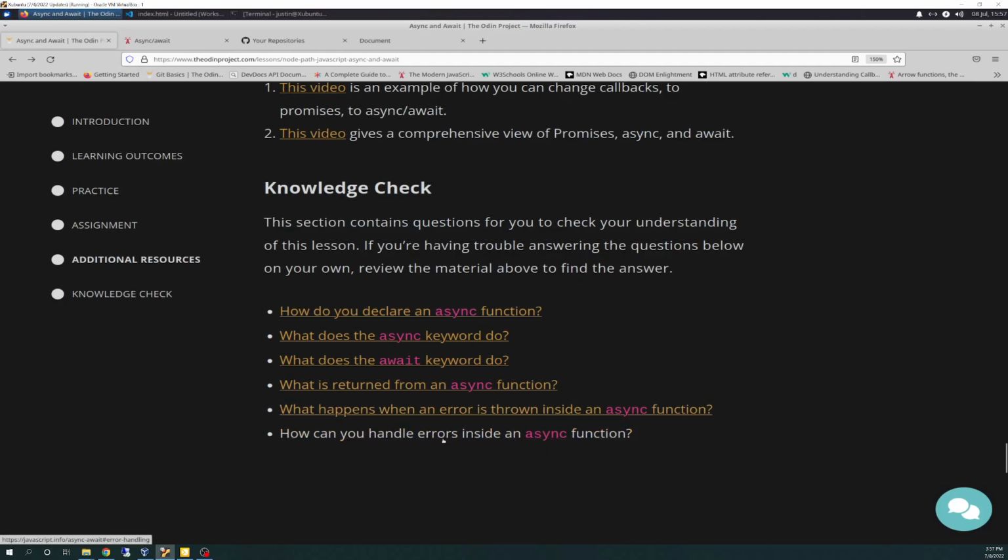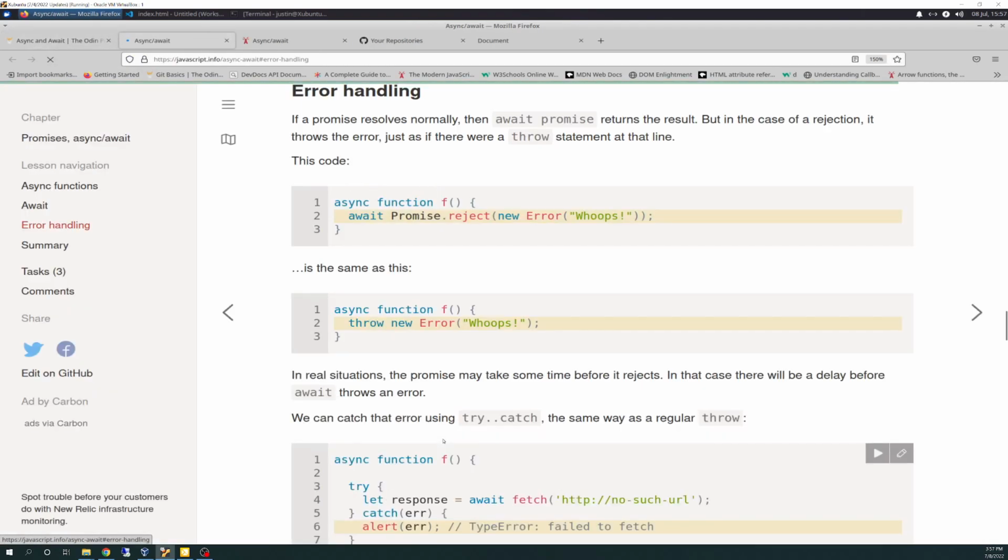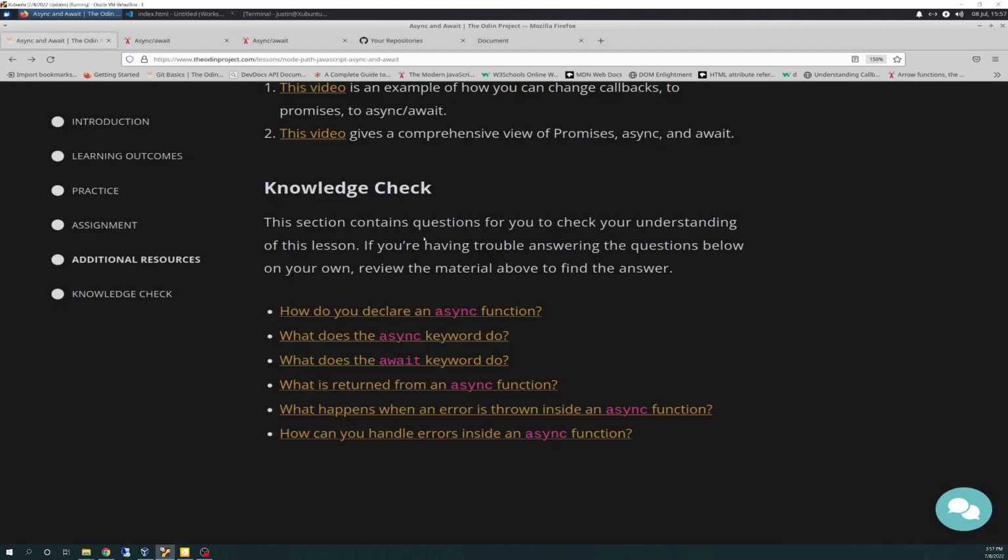How can you handle errors inside of an async function? Yeah, so we just went over that, so I kind of did a two for one on that one.